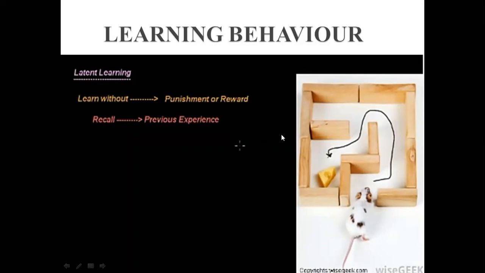For this purpose, I would like to give you one example here, class: the rat in a maze. It was presented by K.L. Lashley, an American psychologist. He used this maze. They say when an animal learns a response for a particular stimulus in its routine life without any punishment or reward, but sometimes when the animal is particularly exposed to that stimulus, the animal suddenly responds by quickly recalling the previous experience. What does this mean? What is an example of this?